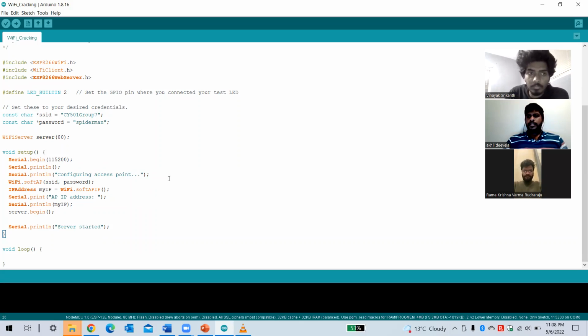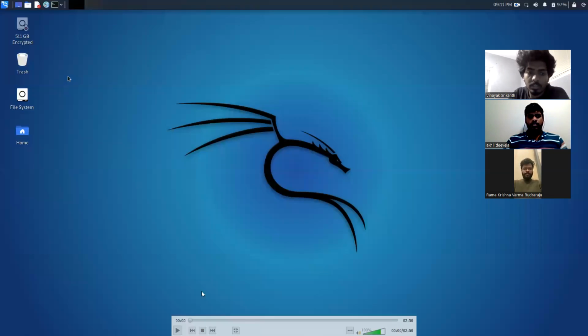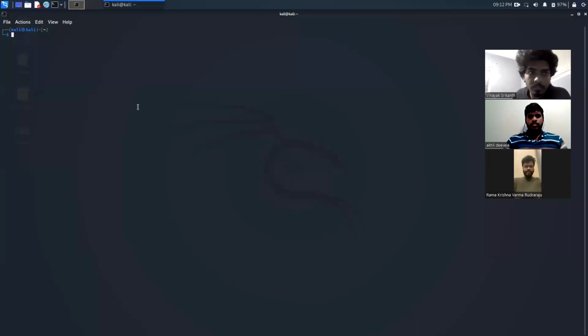We have used Kali Linux operating system for our hacking purposes because it has many pre-installed tools and it's most widely used by hackers. Using a Kali Linux virtual machine, a physical link is generated between the operating system and the virtual machine, so there will be no wireless interface in the virtual machine. So we have used a bootable USB drive with Kali Linux installed in it, and we have recorded a video. Let's play it.